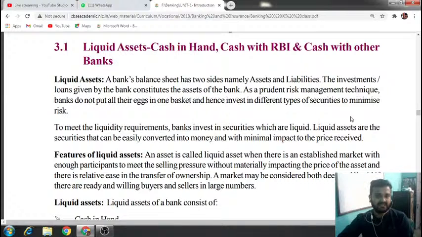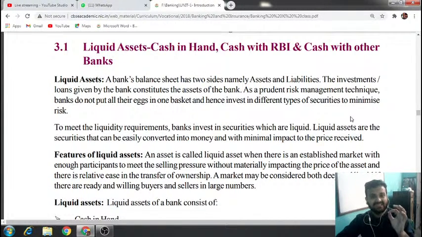Okay, and now what is the liability for the bank? Liability means if you are depositing money in your bank account, that money belongs to you and not to the bank. The bank has the responsibility to take deposits and to give money whenever demanded. You can withdraw money at any time you want to. Understood?